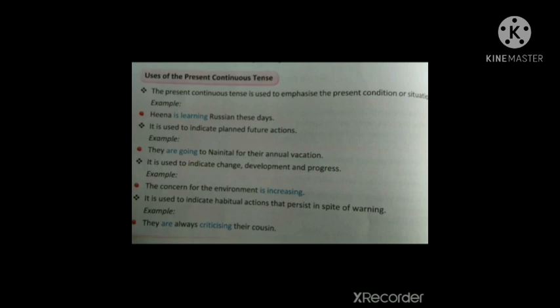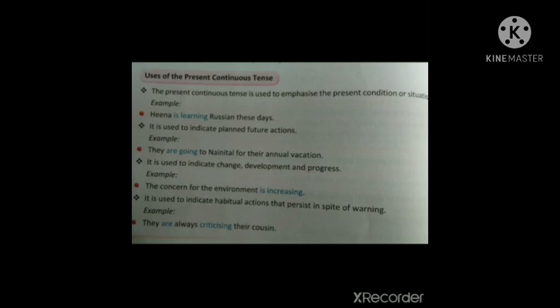Example, Hina is learning Russian these days. This is indicating we are giving stress or emphasis to the present condition or situation. That's why Hina is learning Russian these days. Then another use is the present continuous tense is used to indicate planned future actions.